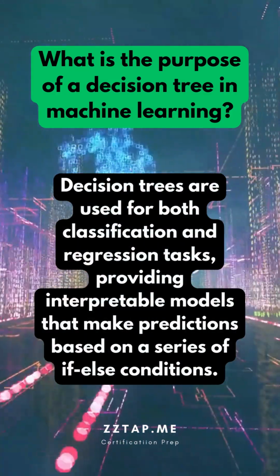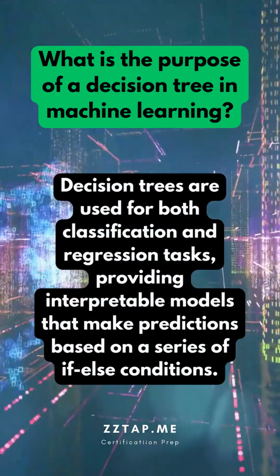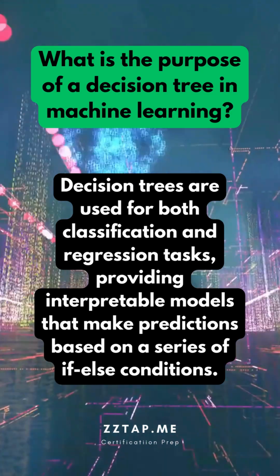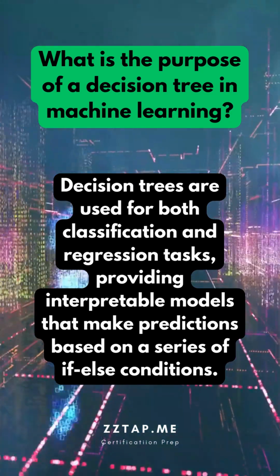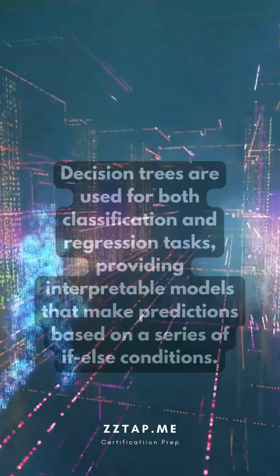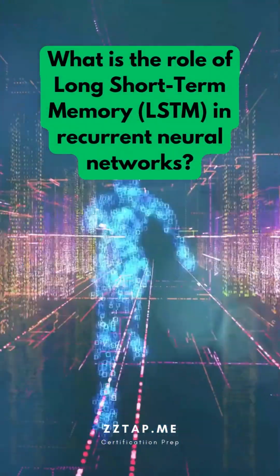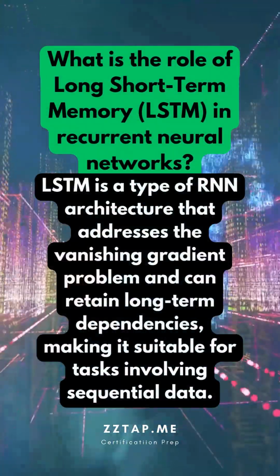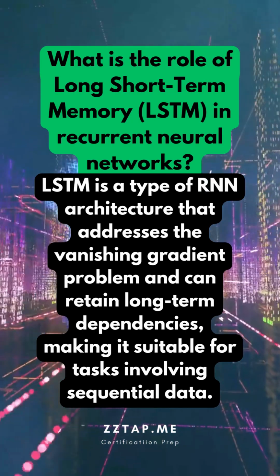What is the purpose of a decision tree in machine learning? Decision trees are used for both classification and regression tasks, providing interpretable models that make predictions based on a series of if-else conditions.